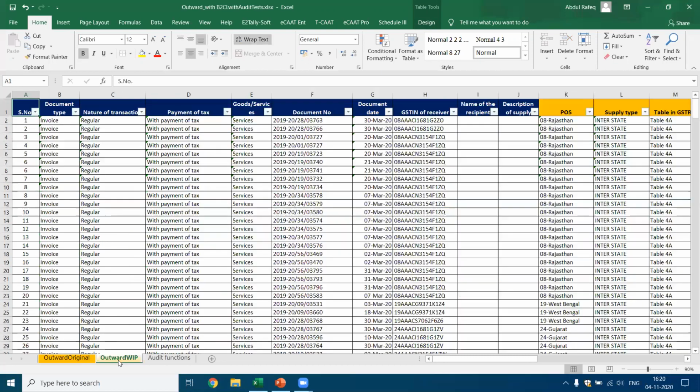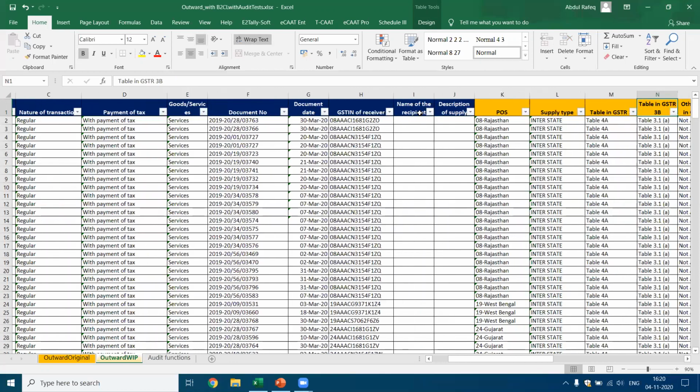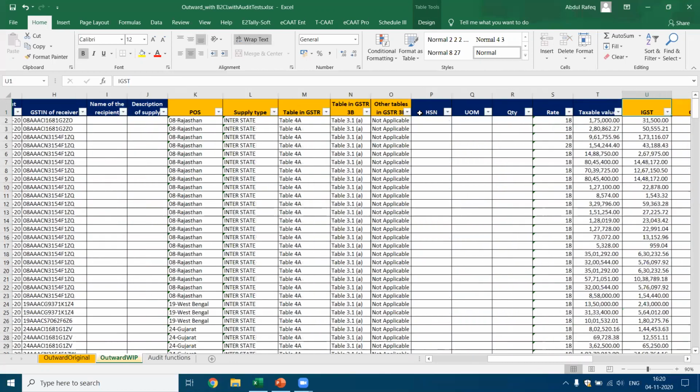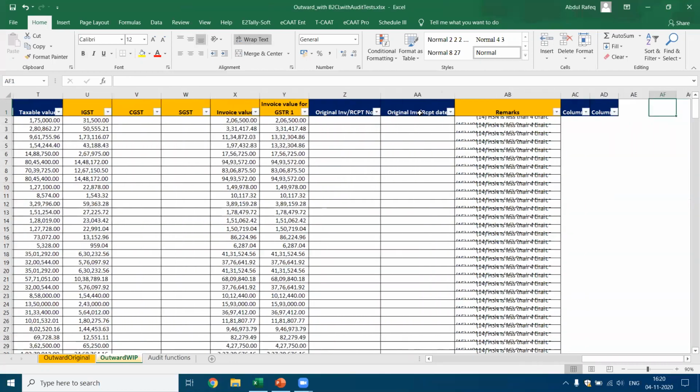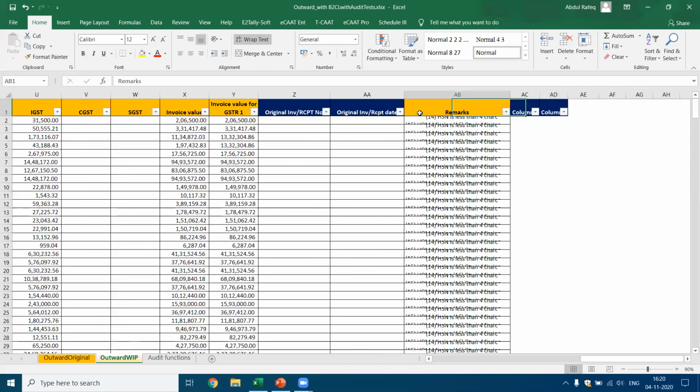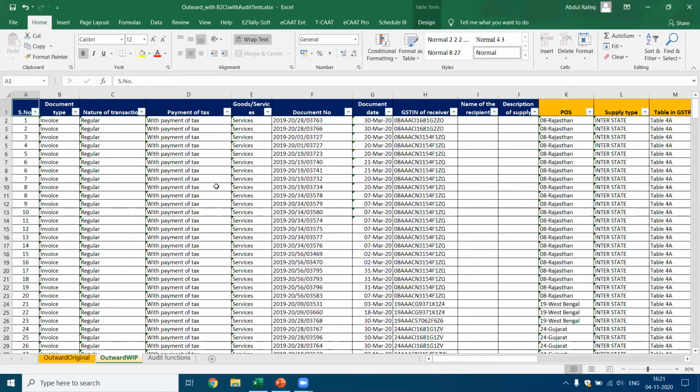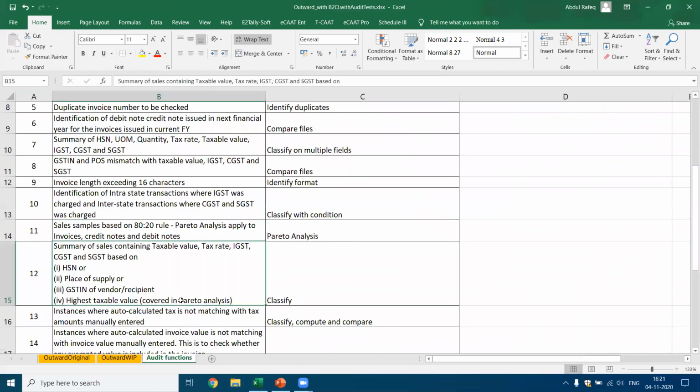We made a copy of this file and used the curate function to remove all the unwanted rows at the top, because we wanted the first row to have the headers. After that, we organized the data so that there are no special characters. We also identified the columns and the meaning of each. These are the business process rules, and the columns we are going to use for reference. Then we had the list of audit functions which the client wanted us to perform.